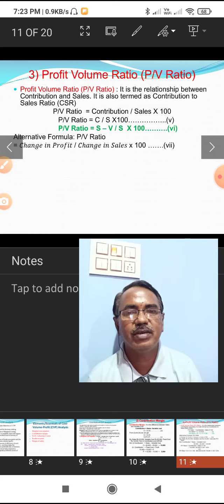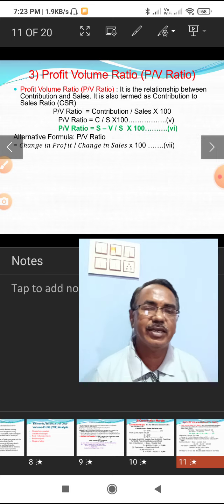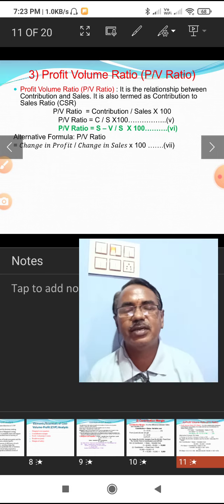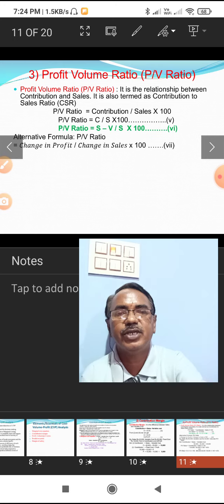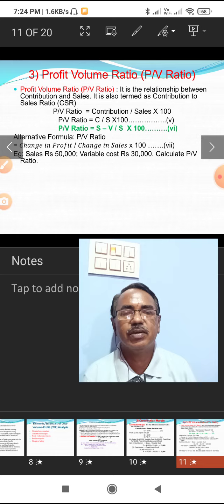Change in profit between last year and current year, the difference will be taken as numerator, and the change in sales, last year sales and current year sales, is the denominator. We can ascertain the PV ratio by applying this formula, when the fixed cost or variable cost is not given, but only sales of 2 years or profits of 2 years are given in the problem.